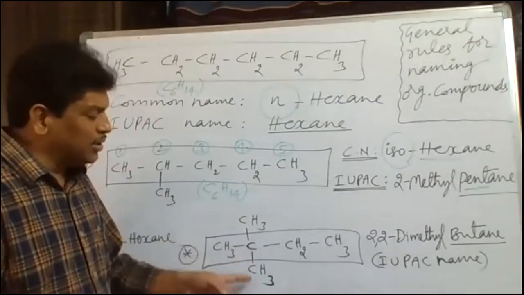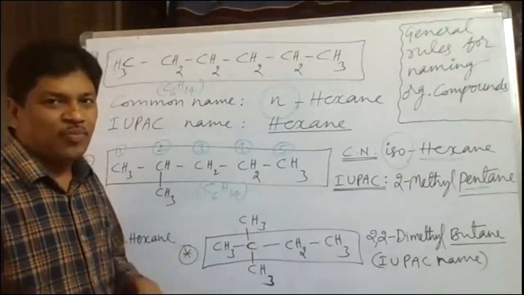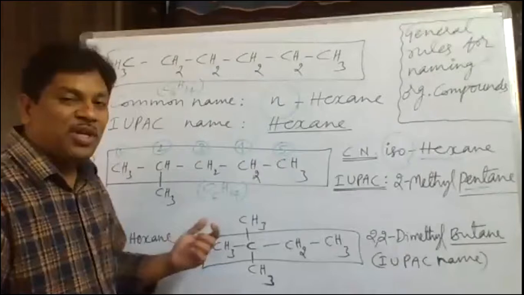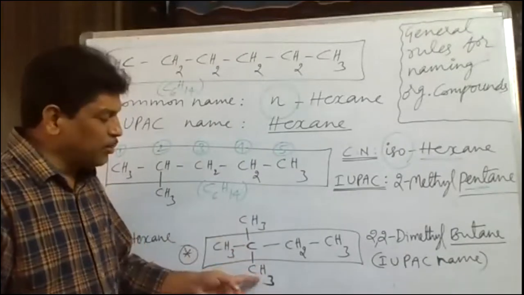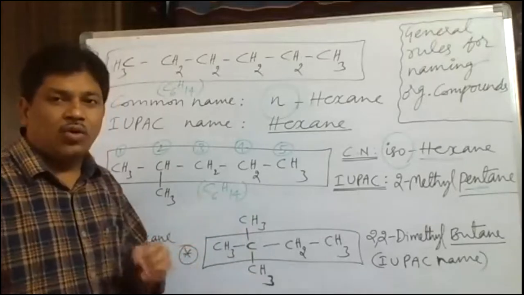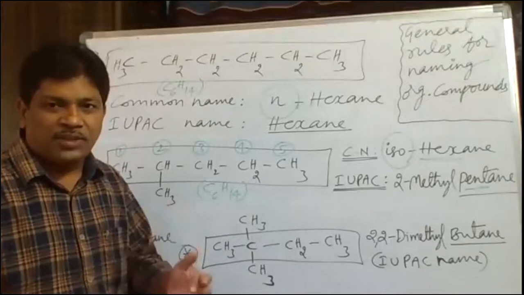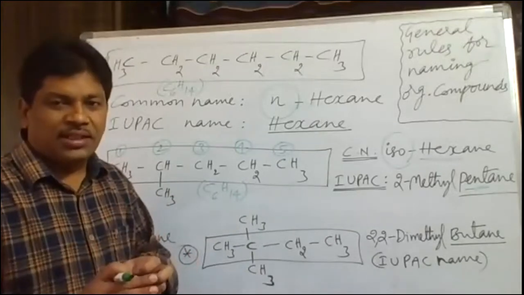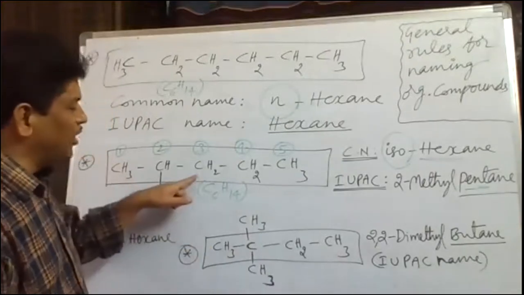2 substituents. These 2 substituents are of the same type. Methyl and methyl, both are methyl. So 2 times methyl is there here. That point keep in mind. And while giving numbering to the parent chain, what we have to see? We have to see that the substituents, the side chains, the branches are getting the lowest possible number. While giving numbering to the carbon atoms of the parent chain, we have to see that the substituents, that is, the side chains, get the lowest possible number. Here also we did the same thing.